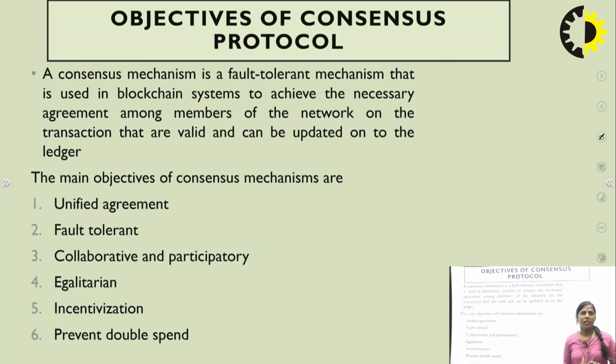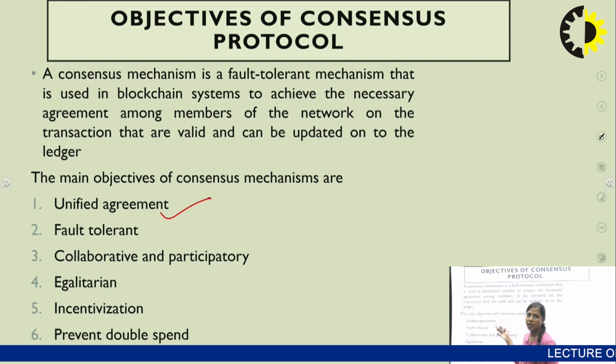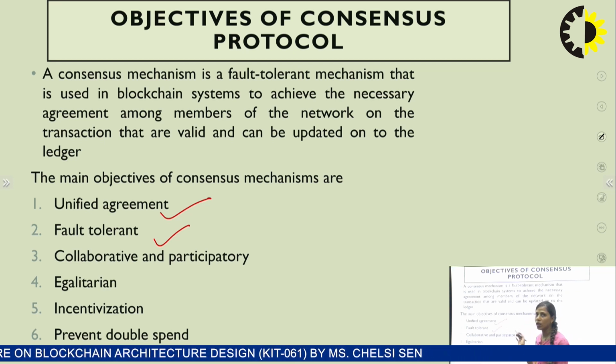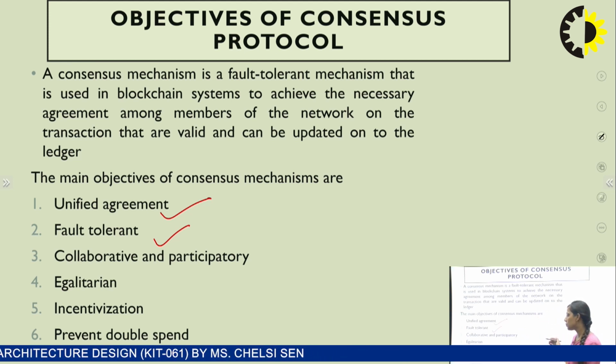Now, this was the objective of the consensus protocol, that it does the agreement, a unified agreement. For example, if we have 4 to 5 members in that particular network, then it will provide the unified agreement. Then it provides fault tolerance. Whatever fault is coming, it tolerates and solves the particular problem. This is collaborative and participatory, means all the nodes have to participate in this, and it also prevents the double spend problem. This is how the consensus protocol works.